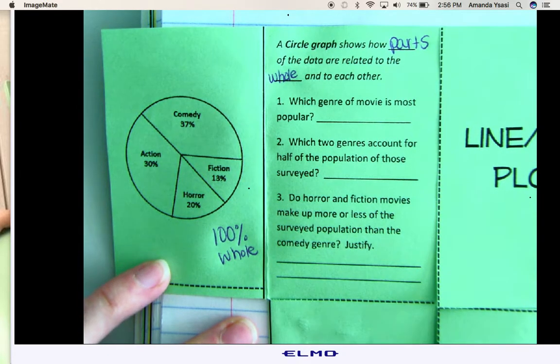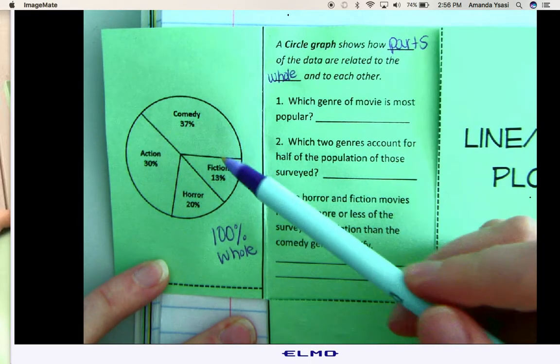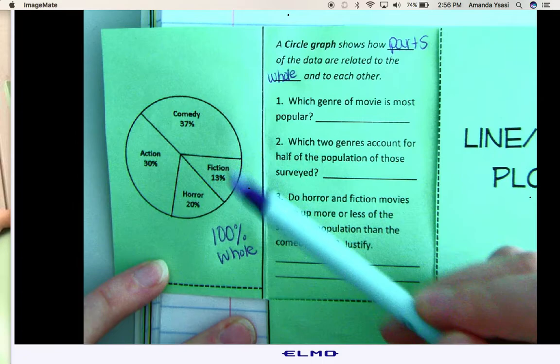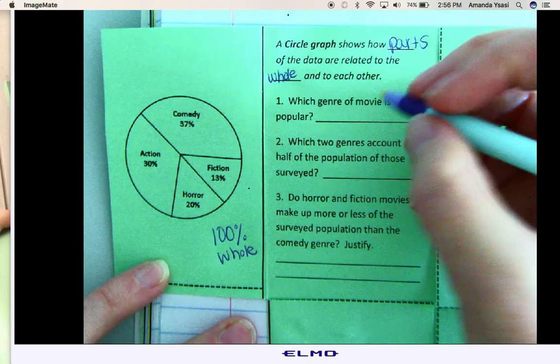Which genre of movie is most popular? So to figure out which one's most popular, you would look at the one with the biggest percentage, and that would be comedy.